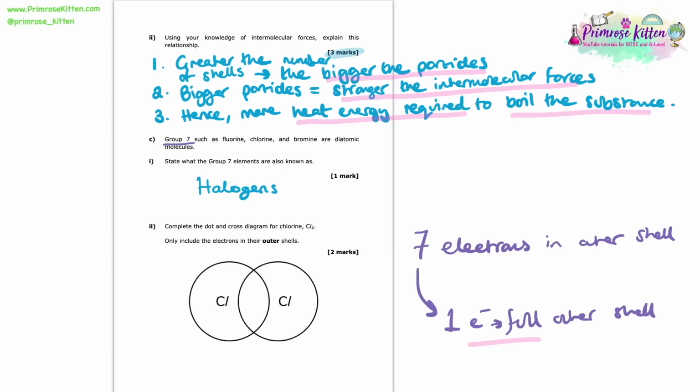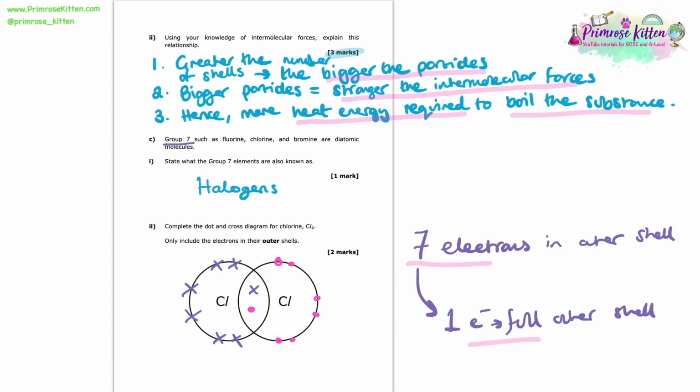So it's going to put in 1 electron, and in total it has 7 of its own electrons, but it puts 1 into the sharing region, and then the other chlorine is going to do exactly the same. It's going to return the favour by sharing 1 of its own in that region as well. So again, this other chlorine atom will also have 7 electrons in its outer shell of its own. So here we can go 1, 2, 3, 4, 5, 6, and 7, because that final one has to be in the shared region. Both of them want to gain 1 electron, so both of them have to put 1 of their own forward first to get 1 in return.